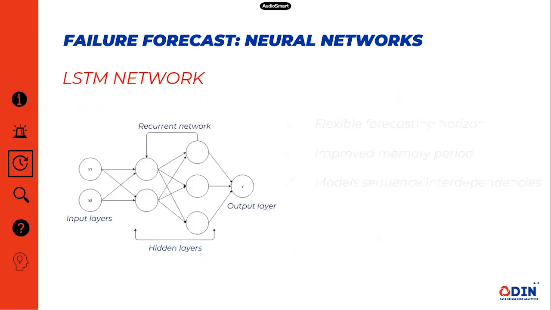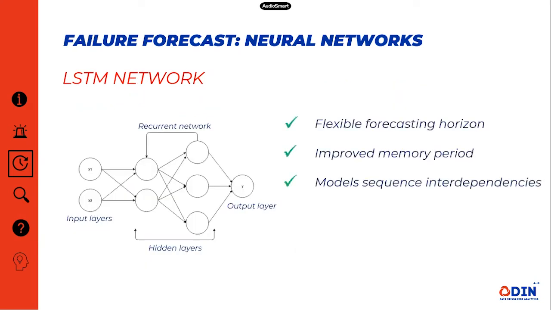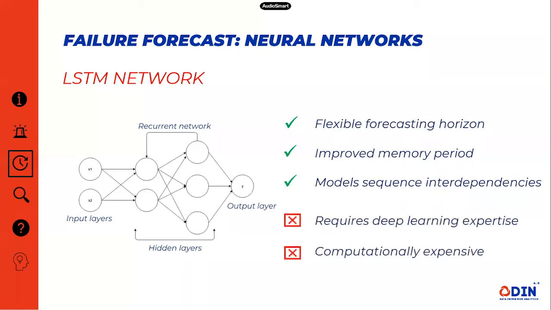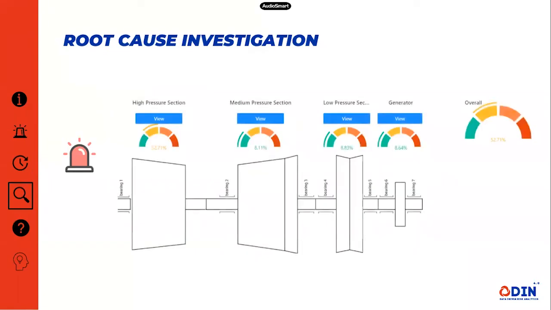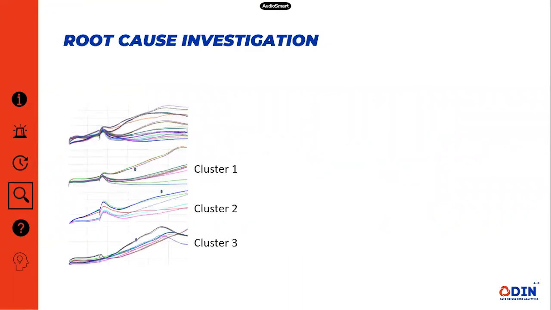The benefits of the LSTM network are that it has a flexible forecasting horizon, an improved memory period, and is able to model sequence interdependencies. However, it requires deep learning expertise and is computationally expensive. Let's look at the problem and solution that especially concerns maintenance staff, which is understanding the root cause of the alarm. To allow for faster fact-finding, the maintenance staff needs to know what the problem is and what to do about it. Based on our cluster logic, we are able to provide a list of probable failure modes.